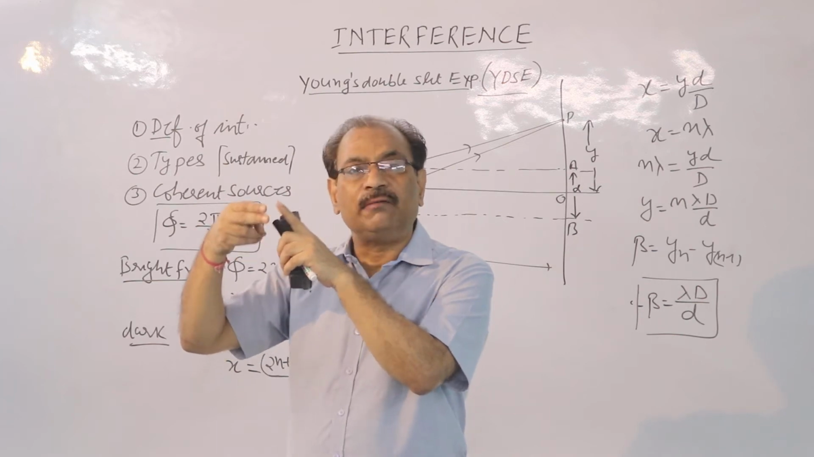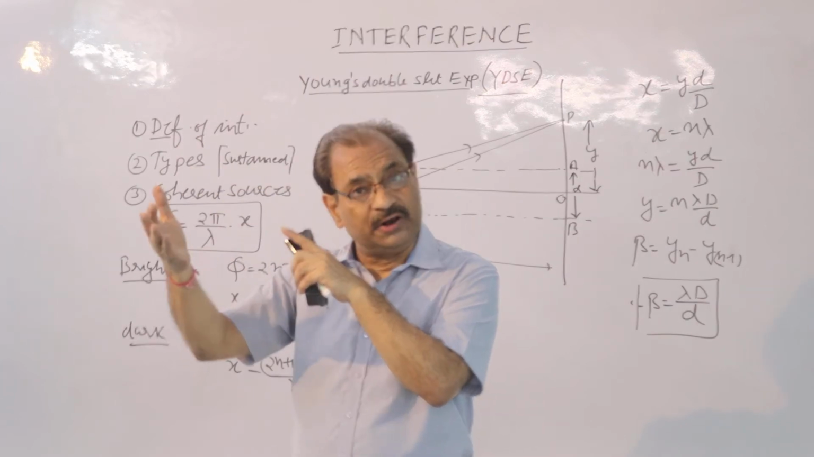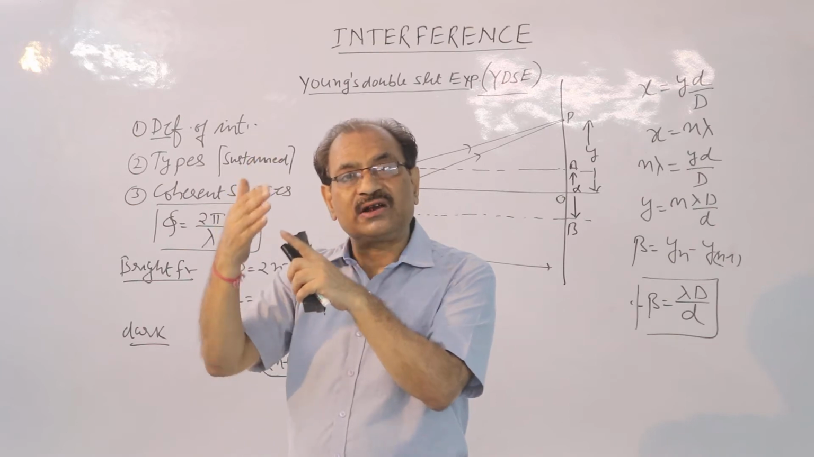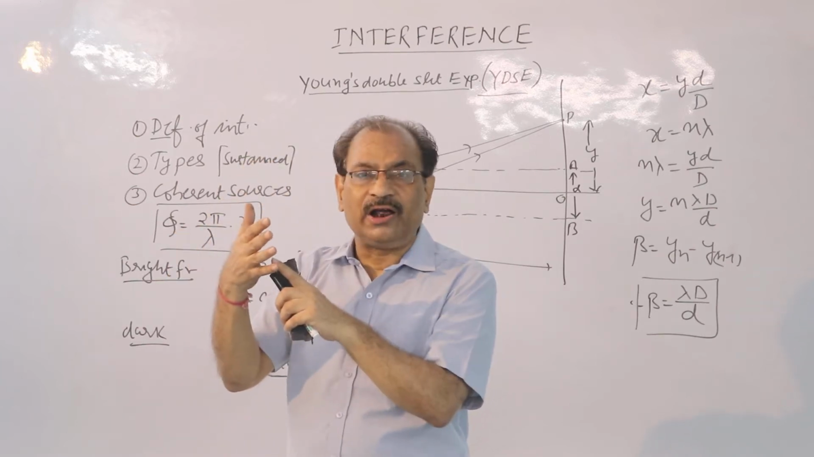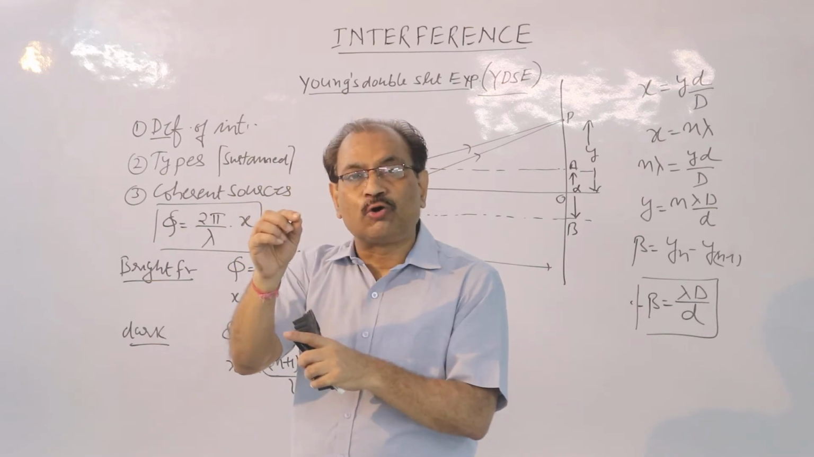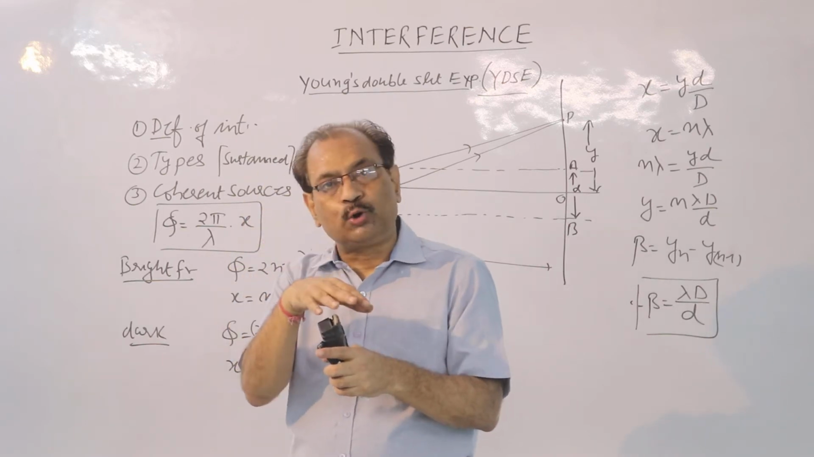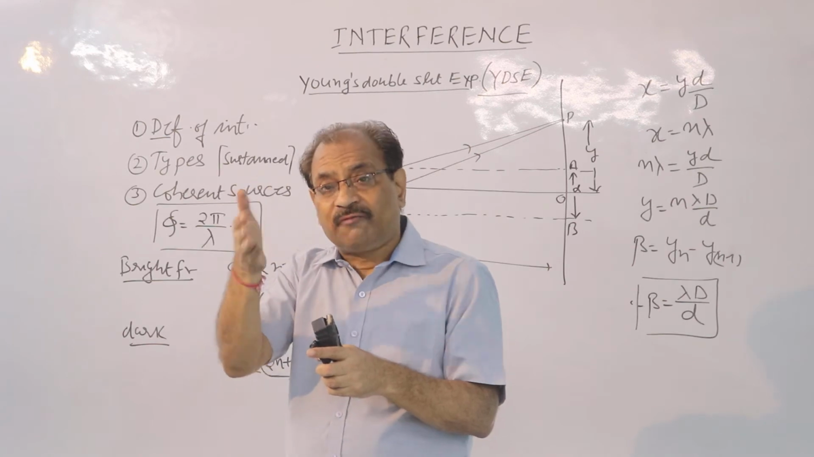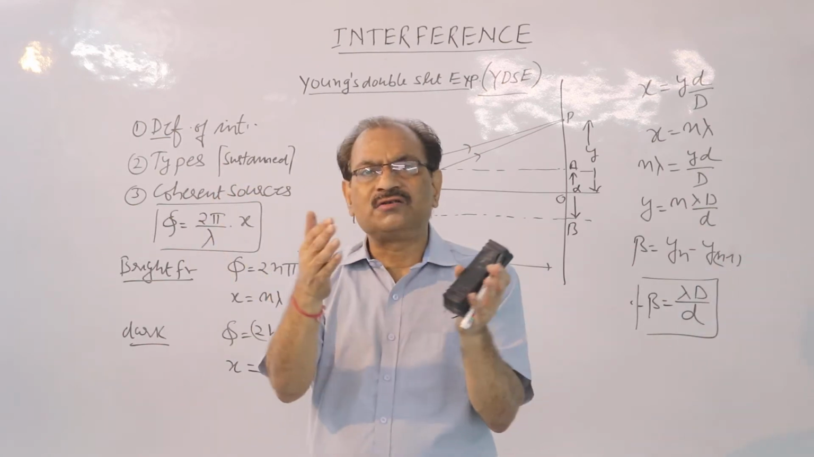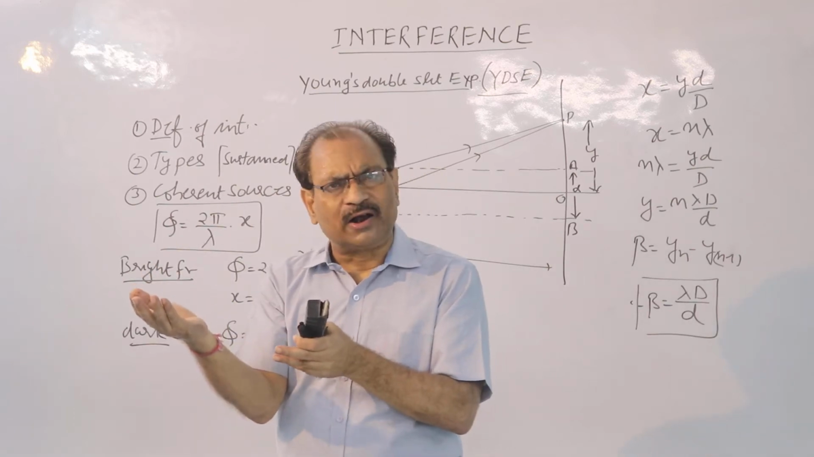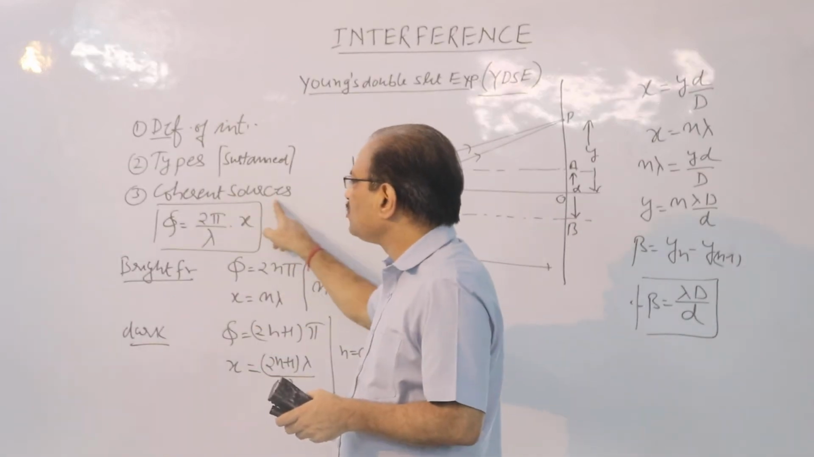Number 3, they must emit the light continuously. Number 4, they must emit the light of the same frequency, same wavelength. Number 5, finally, there must not be any phase difference between the two light waves. And if some phase difference is there, it has to be constant throughout. So these are the conditions you can write down as far as coherent sources are concerned.